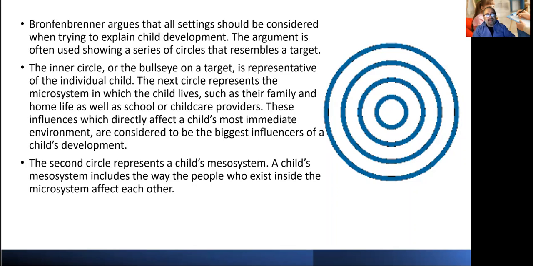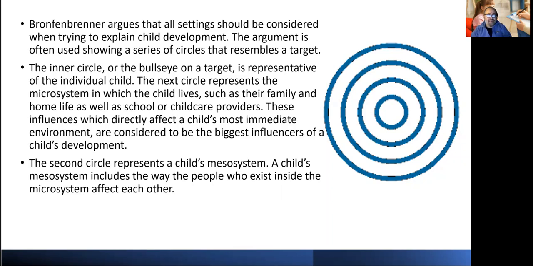So he's saying that the most important factors involved in a child's environment are in the innermost circle. If you keep the child in the bullseye, the first circle around the child is the family members and people around them who give care and take care of them. These are the biggest influencers in the child's development.